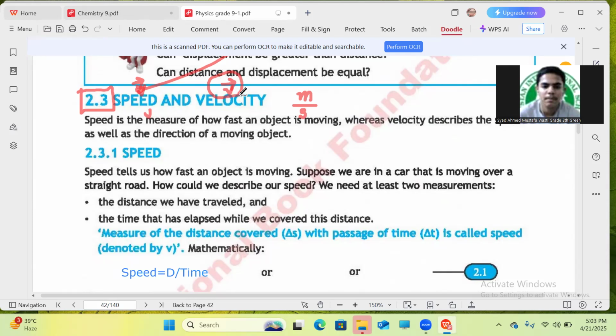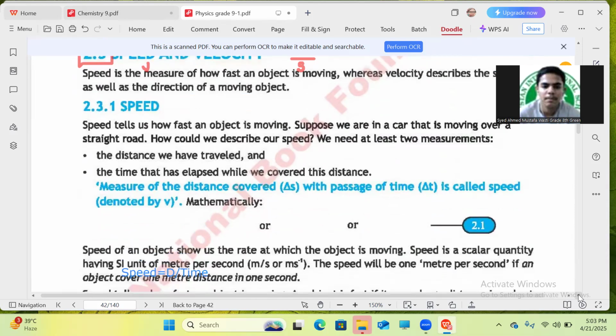So now, Bismillahirrahmanirrahim, we can start our topic. Speed is the measure of how fast an object is moving. As we can say, how fast, meanwhile, what is the speed of that moving object? We can simply say that that is its speed. But velocity describes the speed as well as the direction of a moving object. As you have told me earlier, velocity will need a direction to describe itself. So we can say that speed is a scalar quantity, whereas velocity is a vector quantity.